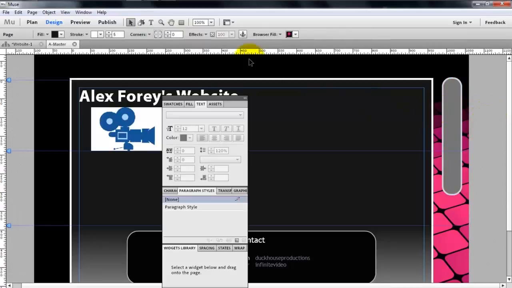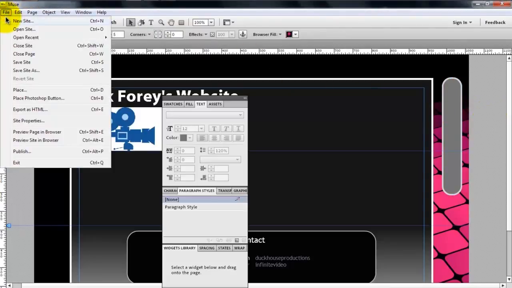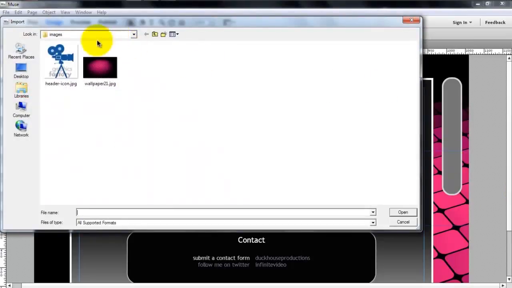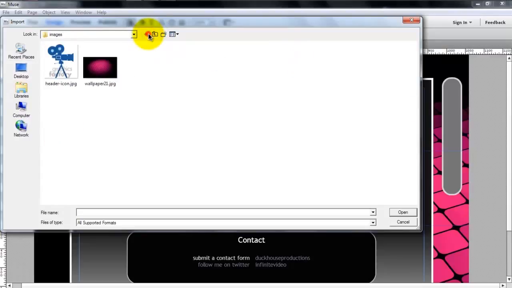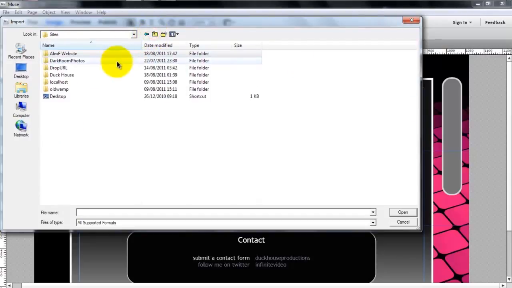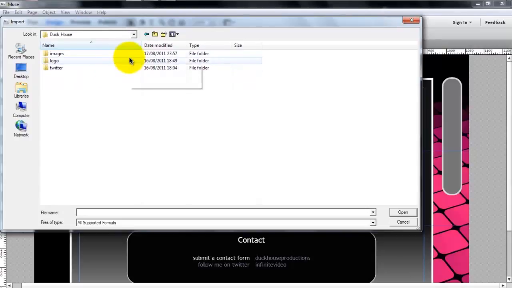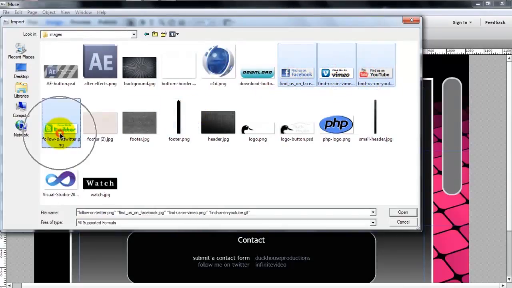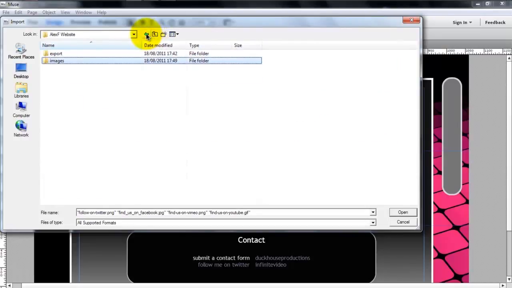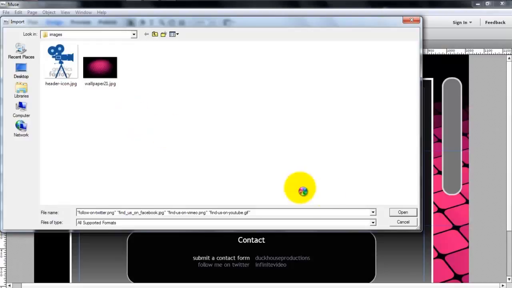And I'm just going to import some other images, so go to place, and actually there are some photos from, let's go up one level, let's go to Duck House. These files will be available to download from the Duck House website at the link in the description. These 4: find us on Facebook, find us on Vimeo, find us on YouTube, and find us on Twitter. So I'm going to copy those back to where we were. Back to here, press paste.